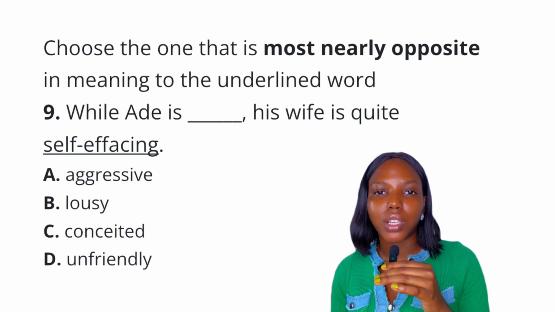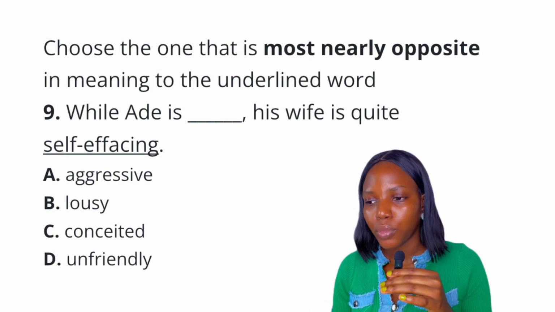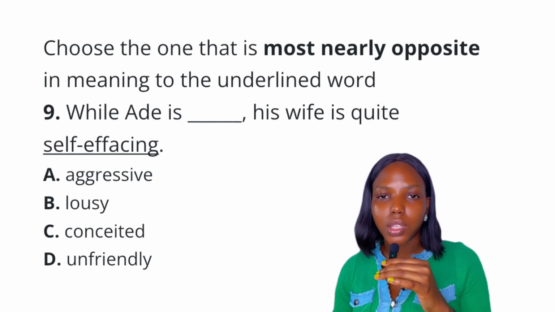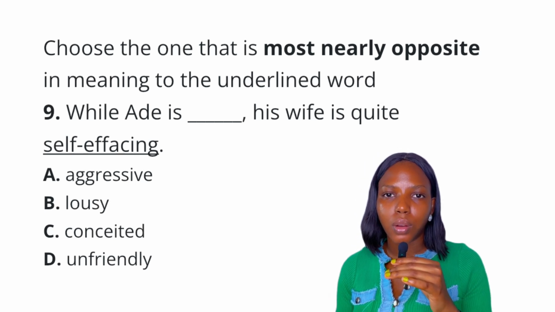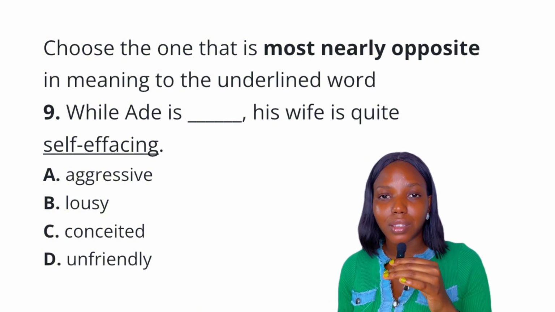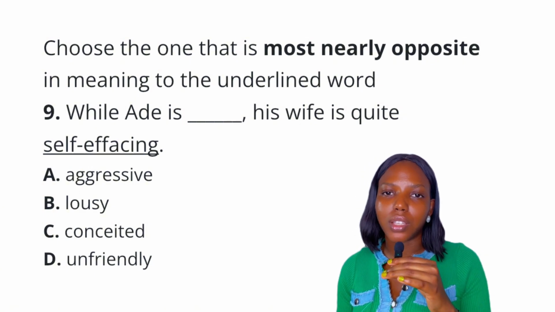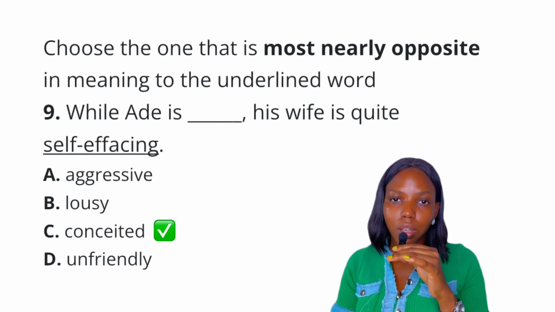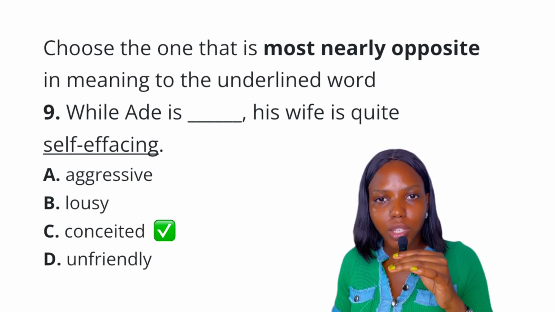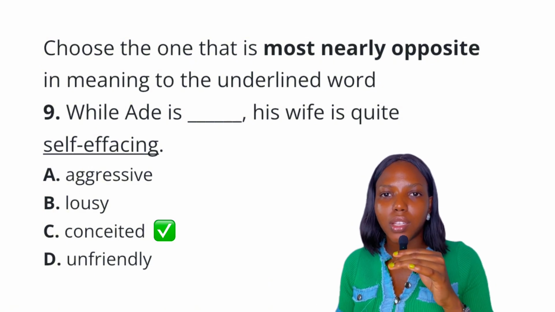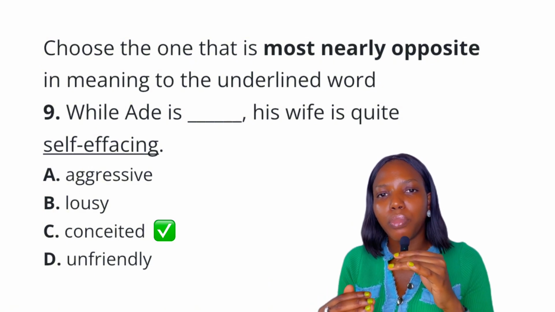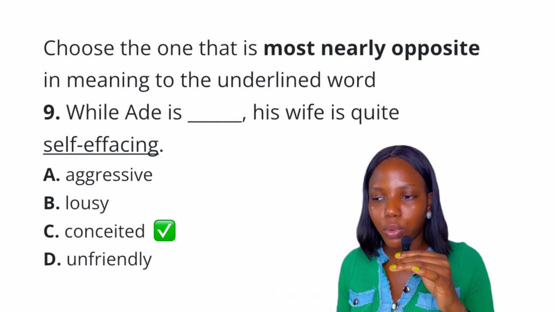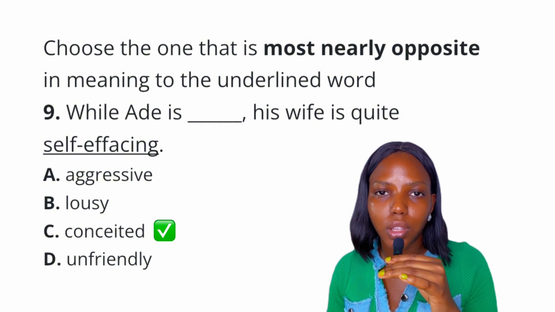Option A, aggressive. Aggressive is showing angry behavior. Option B, lousy. Lousy is used to describe something very bad, something awful. Option C, conceited, is excessive pride in oneself or one's ability, right? Option D, unfriendly, is not friendly. So the best answer to this question is definitely option C, conceited. Conceited is excessive pride in yourself, while self-effacing is concealing or not making yourself or your abilities or your actions known to people. So the answer is definitely option C.